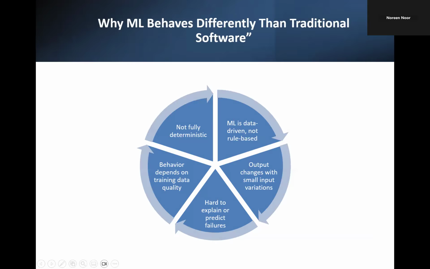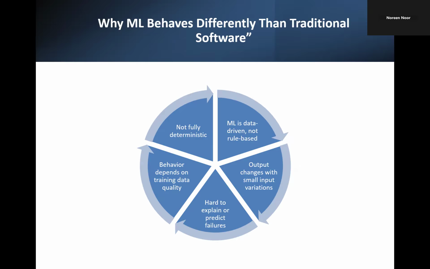Next, we have why machine learning behaves differently. So, traditional aviation software uses strict logic. If A happens, do B. Everything is rule based and deterministic. But machine learning is different. It doesn't follow rules. It learns patterns from the training data. So this means two things. The first one is machine learning models often struggle with conditions they haven't seen before.